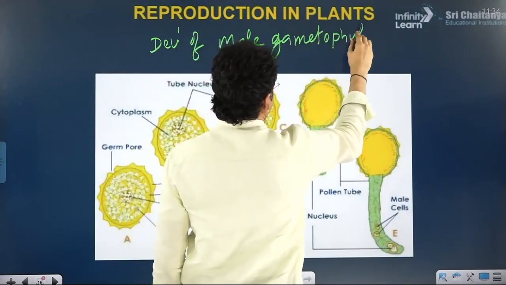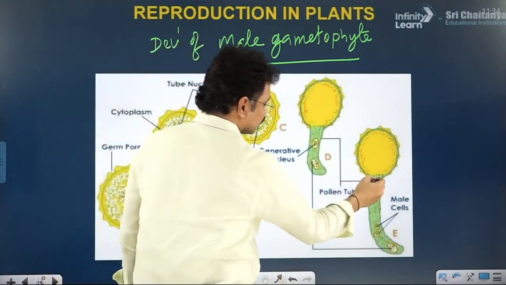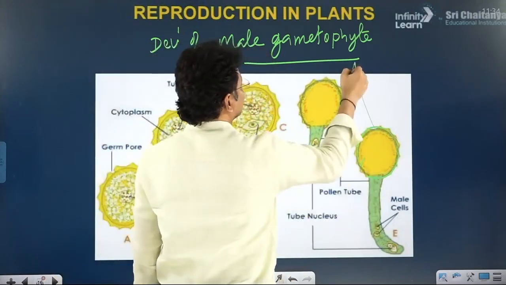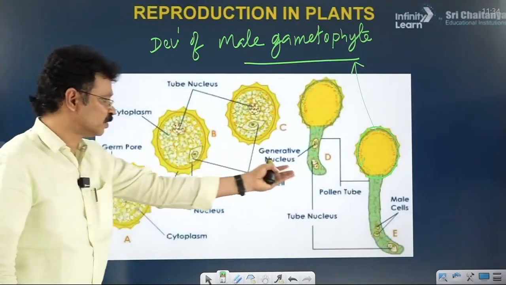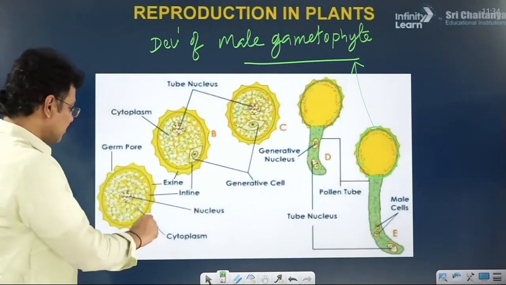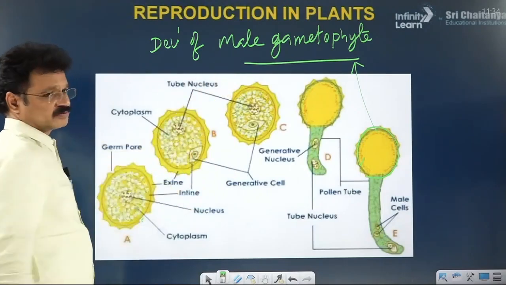Development of male gametophyte. Germinated pollen is nothing but a male gametophyte. A very simple difference is there between pollen and male gametophyte. After germination of this pollen, the same pollen is called the male gametophyte.